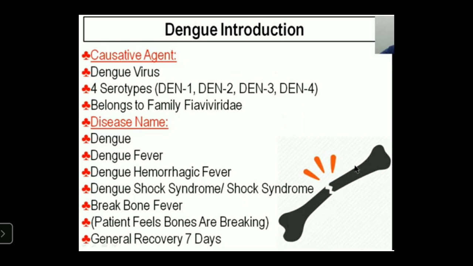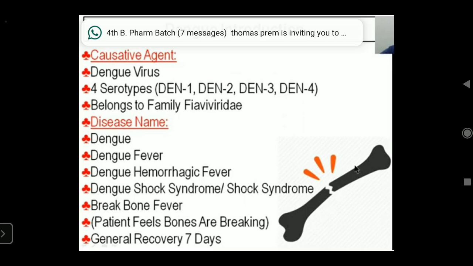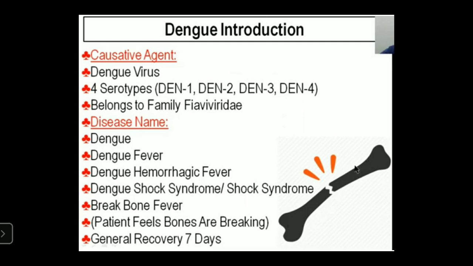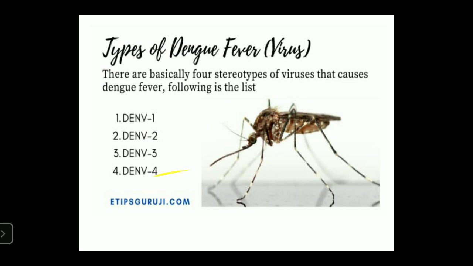It is most commonly caused by flavivirus, belonging to the family Flaviviridae. Since dengue is transmitted by vector arthropods, these are called arboviruses. The dengue virus is a single strand RNA virus.